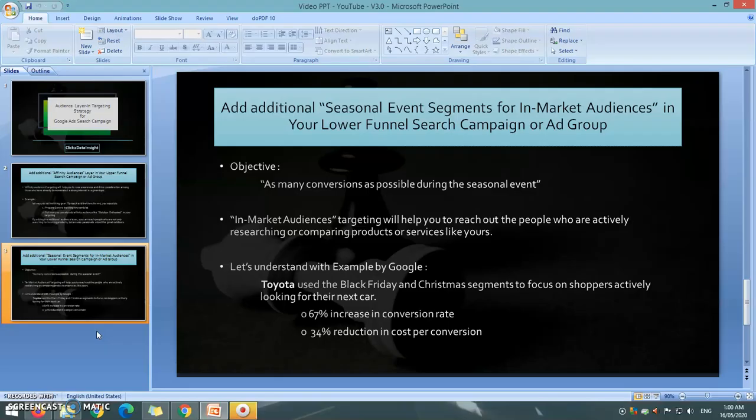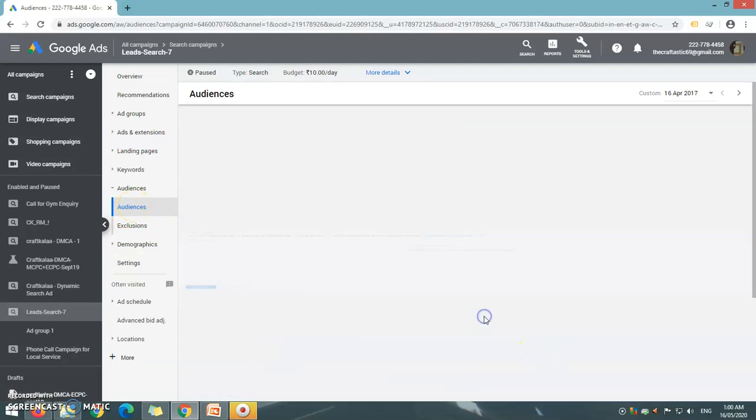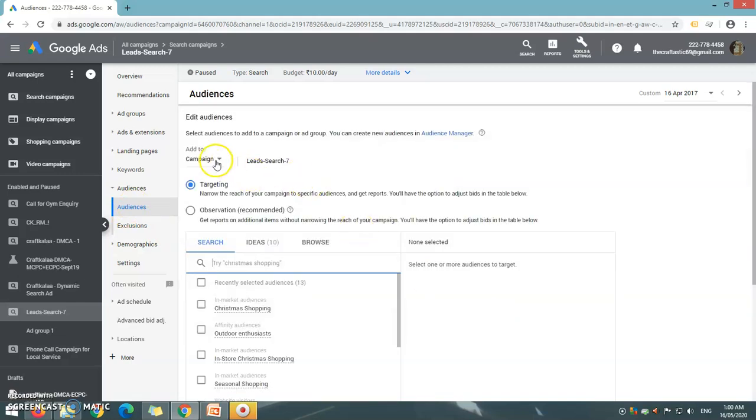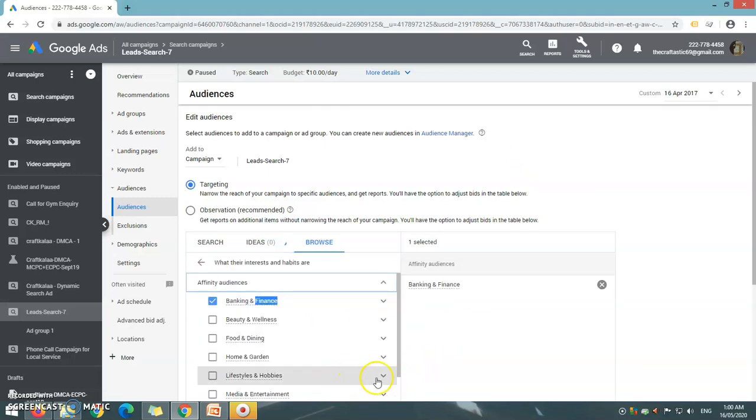So let's head over to the Google Ads account and understand how to set up these audiences. Click on the search campaign where you want to add these audiences. Go to the audience tab and click on add audiences. You can add these audiences at a campaign level or at an ad group level. To add affinity and in-market audiences, go to browse. Now click on affinity audiences and look for the audiences which you would like to add.